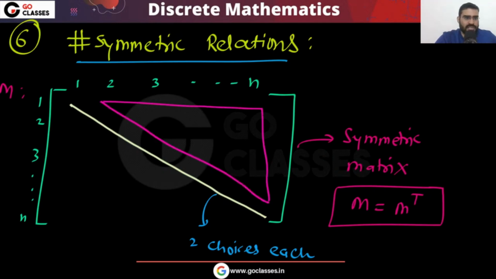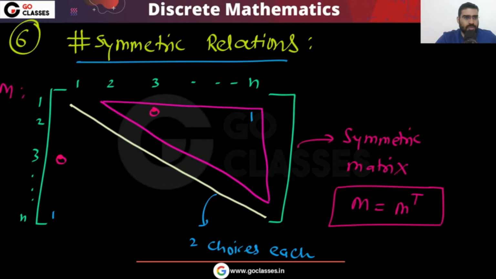In this area, you can see that whatever value you have here, for example 1, 3, that same value must be here. Yes or no? For example, if this is 0, then the same 0 you must have here. Similarly, if you have 1 here, then the same 1 you must have here.